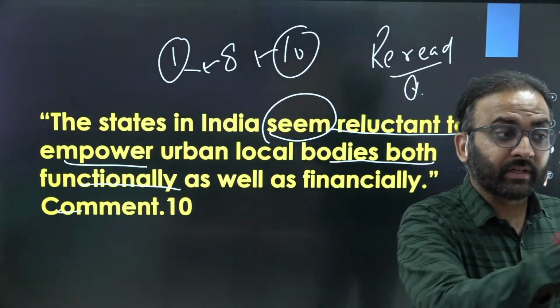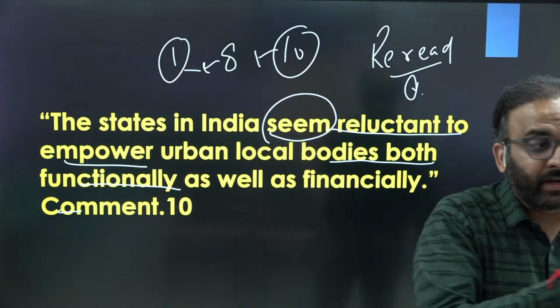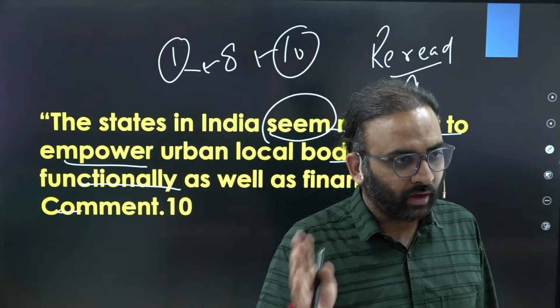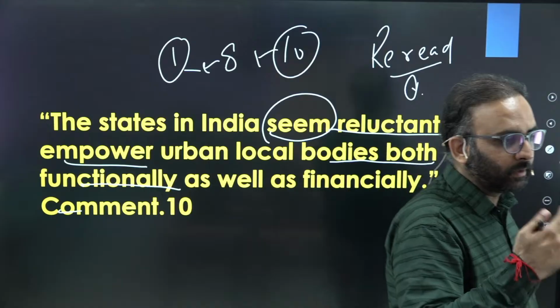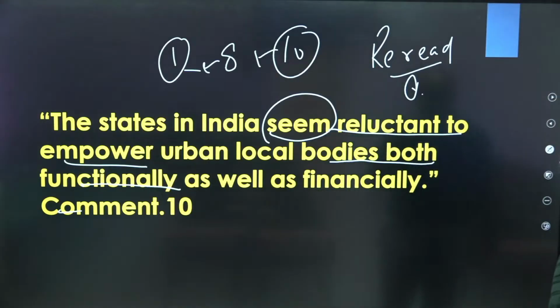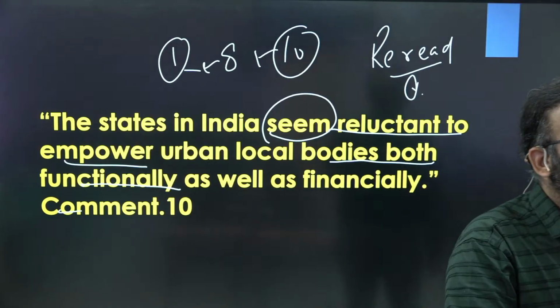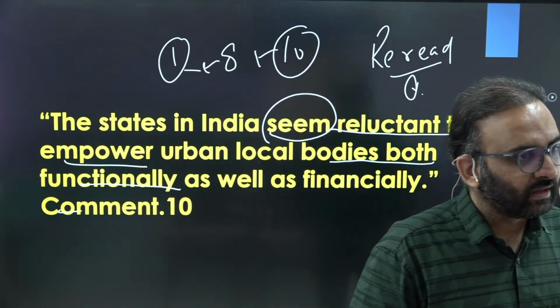It means there are certain states who are giving functions and finances, and there are certain states who may not be giving such functions and finances to urban local bodies. Right? So that should be there in your answer. For example, you can mention that the governments of West Bengal, Kerala, etc. have given adequate finances and functions to urban local bodies. Get the point?